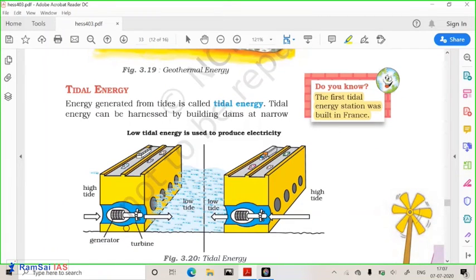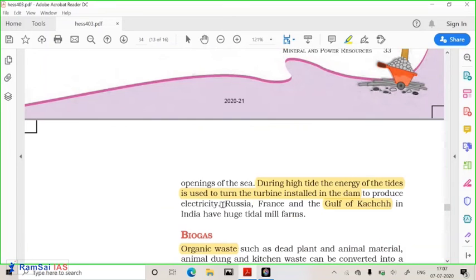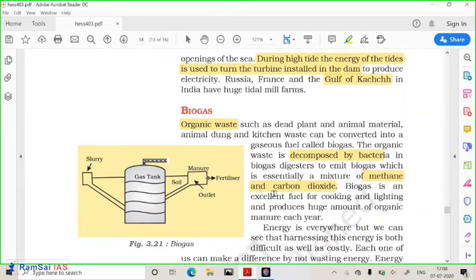How is tidal energy produced? Here you have turbines in each and every hole. As the tide goes, they rotate these turbines and then electricity is produced. In this way, tidal energy can be produced, but there are certain difficulties in producing it. In the Kutch region of Gujarat, the Gulf of Kutch, we are producing tidal energy. The Bay of Fundy in Canada is very famous for the production of tidal energy.